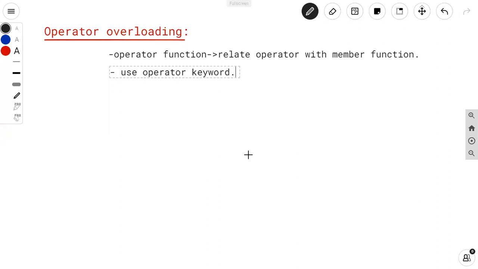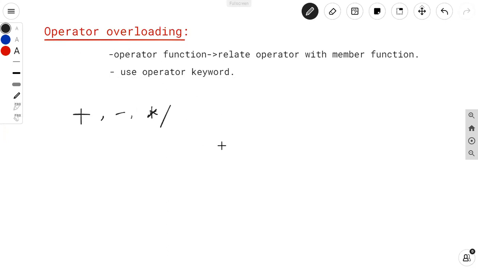The symbol which is used to perform some operation is said to be an operator. So what are the different types of operator we have seen in the previous section? Plus operator, minus operator. There are different operators which are used in C++, right? So plus, minus, multiplication, division, these all are the operators. So we have to overload these operators in case of operator overloading.